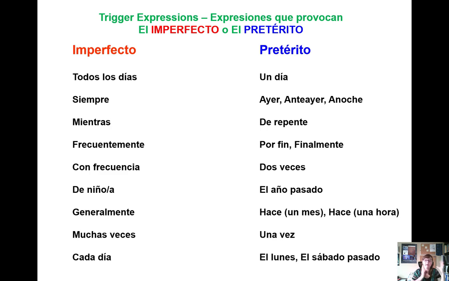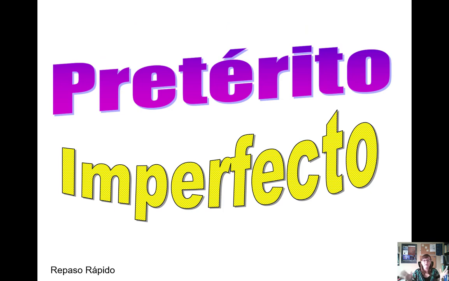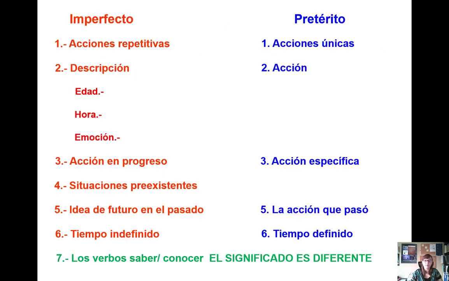So thinking about imperfect and preterite, if you want to try and generalize, imperfect is for descriptions and things that happen generally that don't have specific time markers, whereas preterite, on the other hand, marks actions that are finished or are happening within a specific time frame. All right, so let's wrap it all up together one more time, if we can memorize this and remember when to use imperfect and preterite.